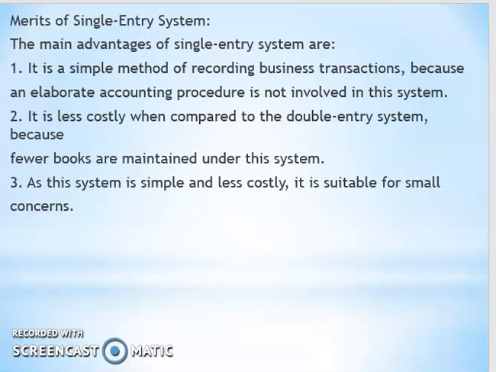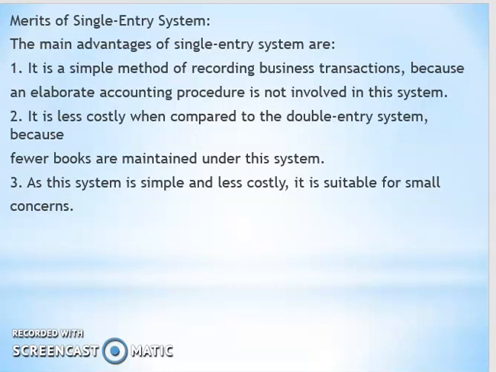Now, let us try to understand the differences between double entry system and single entry system. Under double entry system, both the aspects of each and every transaction are recorded, but under single entry system, both the aspects of each and every transaction are not recorded.